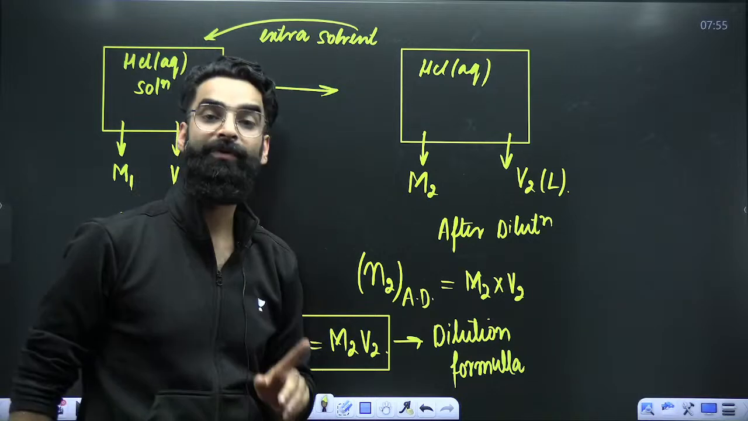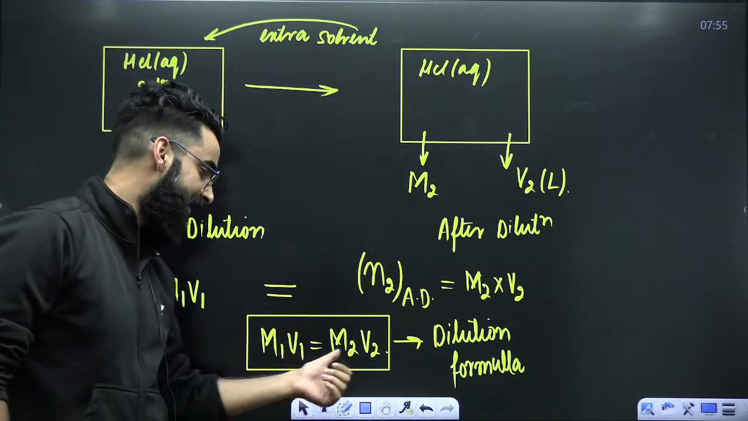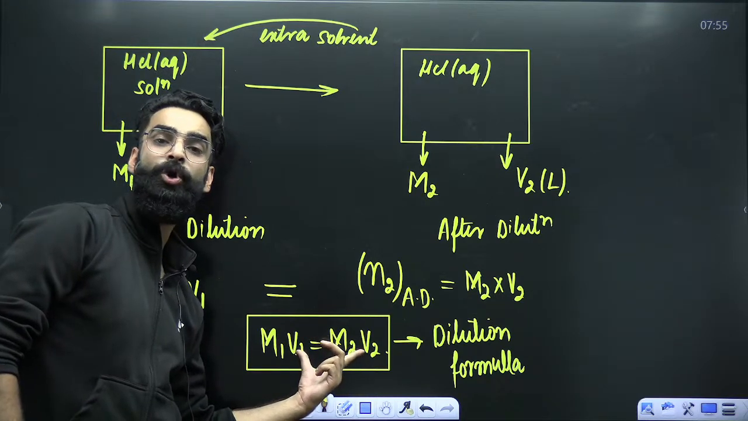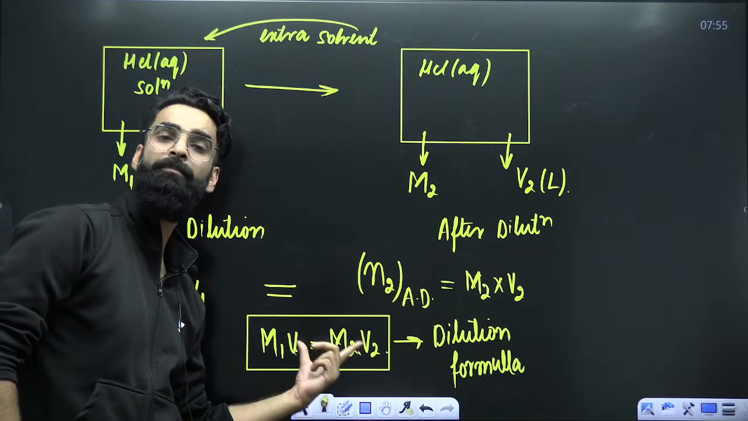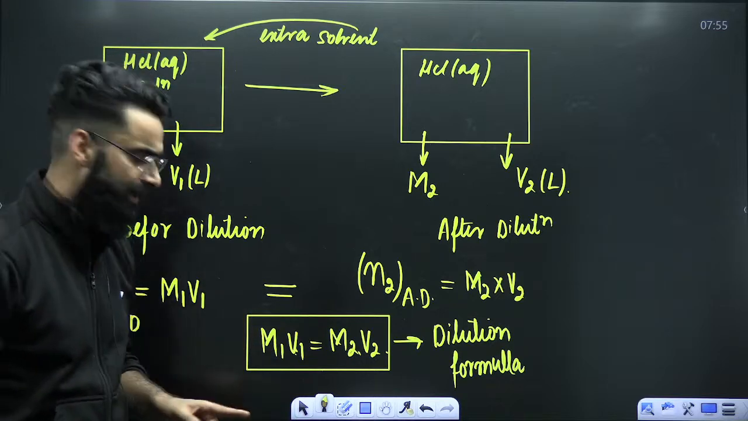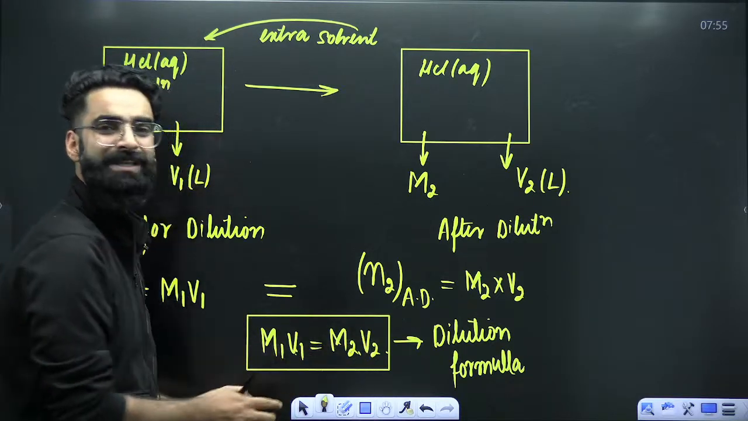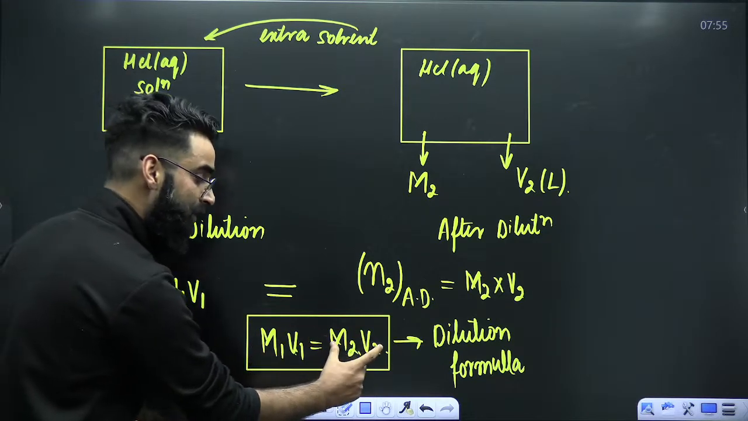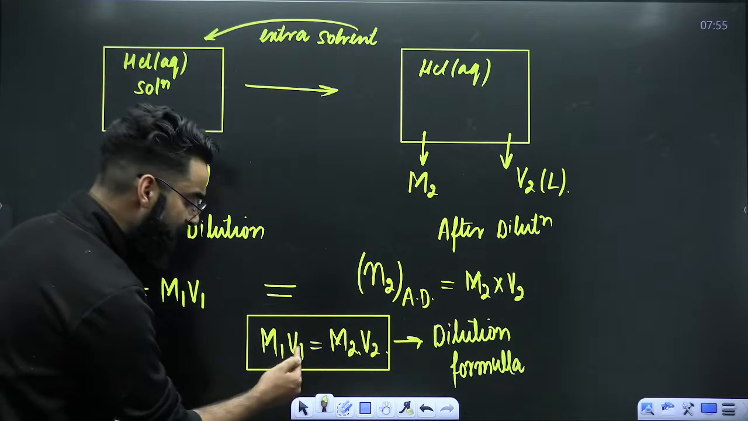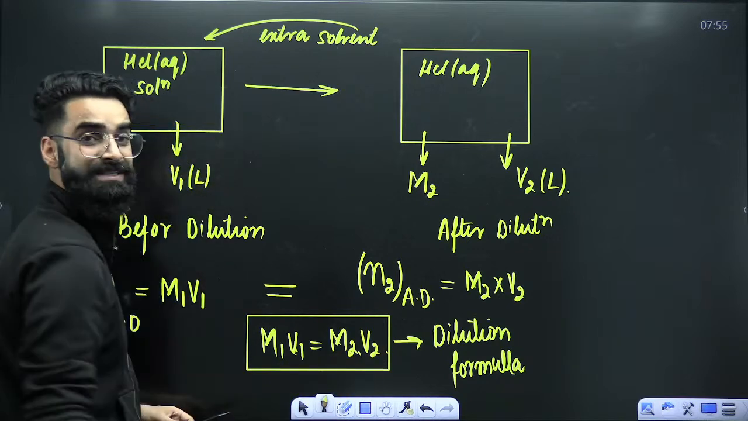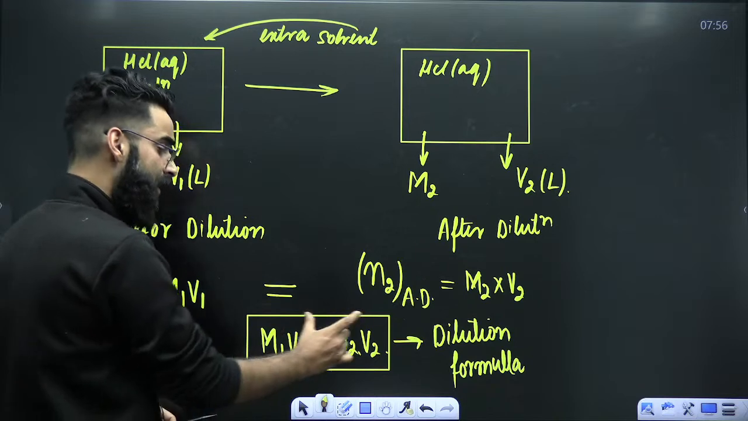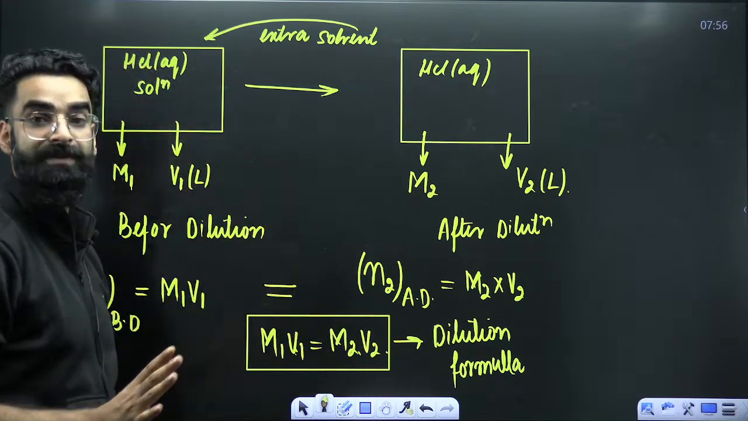Now, do remember one thing. Here you have got V1, here you have got V2. Either on both the sides, you'll take volume in liters, or on both the sides, you'll take volume in ml. If you are taking volume in liters on both the sides, then the concept becomes moles of solute before dilution will be equal to moles of solute after dilution. If you are taking volume in ml on both the sides, then the concept becomes number of millimoles of solute before dilution will be equal to number of millimoles of solute after dilution.